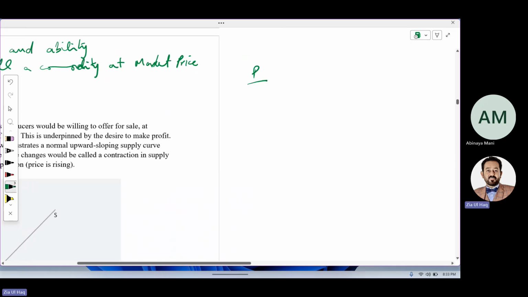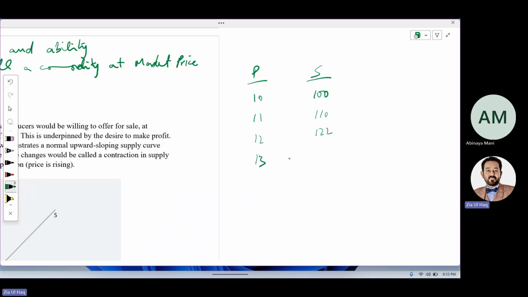Like this is price and this is supply. Price is 10, you are supplying 100 quantities into the market. Price becomes 11, you will supply more. Price increasing to 12, you will supply more.